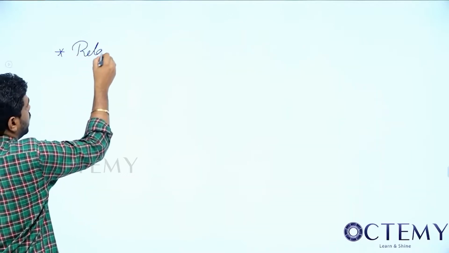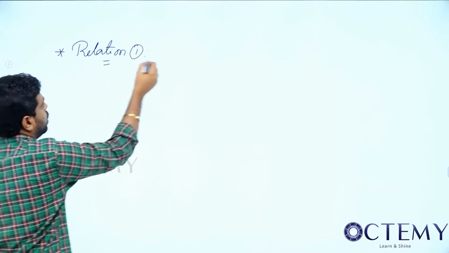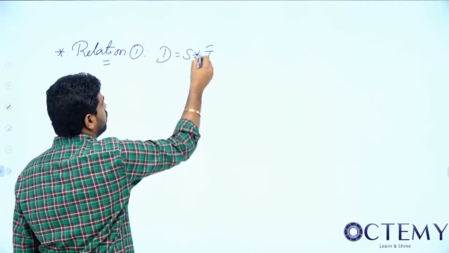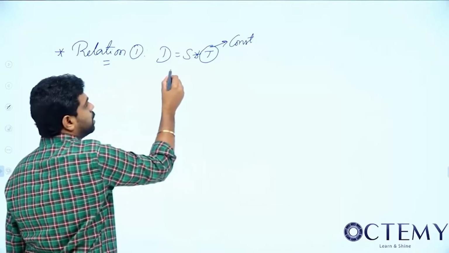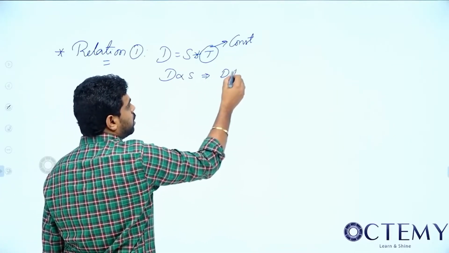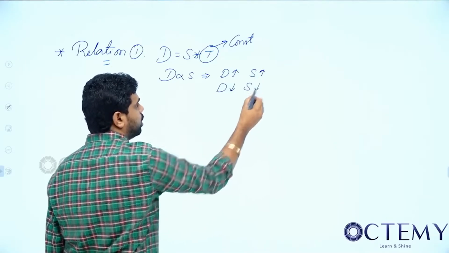As we solved problems based on relations in time and work, in the same way I'll be telling relations here also. In D equal to S into T, distance equal to speed into time, if I maintain time constant, what is the relation between distance and speed? If distance increases, speed will increase. If distance decreases, speed will decrease.